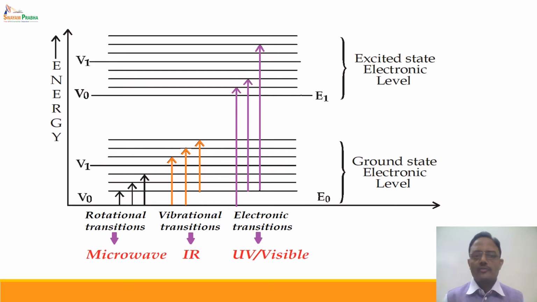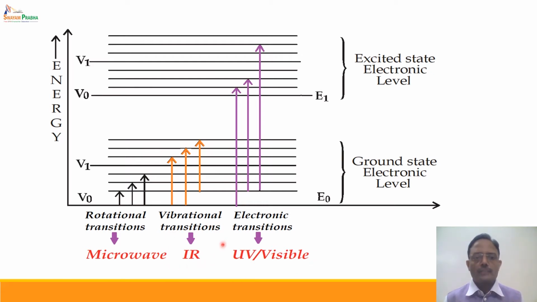Also, we have discussed various types of transitions taking place in molecules. There are electronic transitions which lead to a large energy difference between the excited state and ground state of molecules. There are vibrational transitions between the vibrational energy levels and rotational transitions between various rotational energy levels. Out of that, we have seen that the electronic transitions require a large amount of energy, and hence absorption takes place in either the UV or visible region of the spectrum.